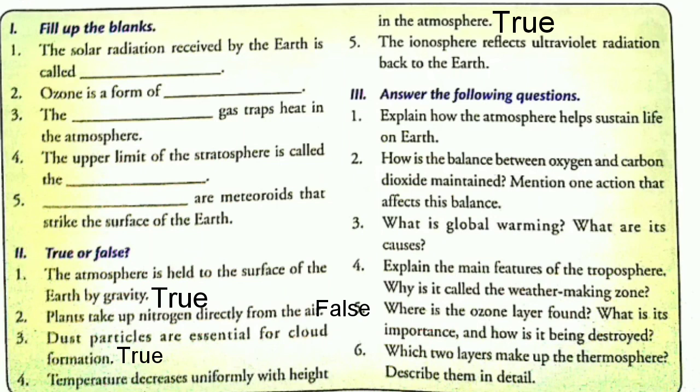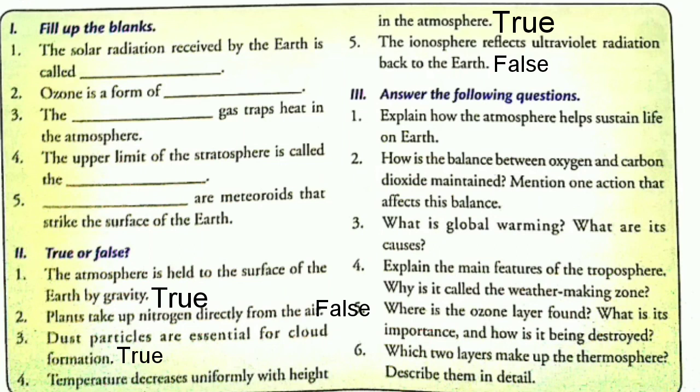Next, the ionosphere reflects ultraviolet radiation back to the earth. This one is false, as it does not reflect the ultraviolet radiation back to the earth. The ultraviolet radiation from the sun breaks the gas molecules in this layer into electrically charged ions, right?